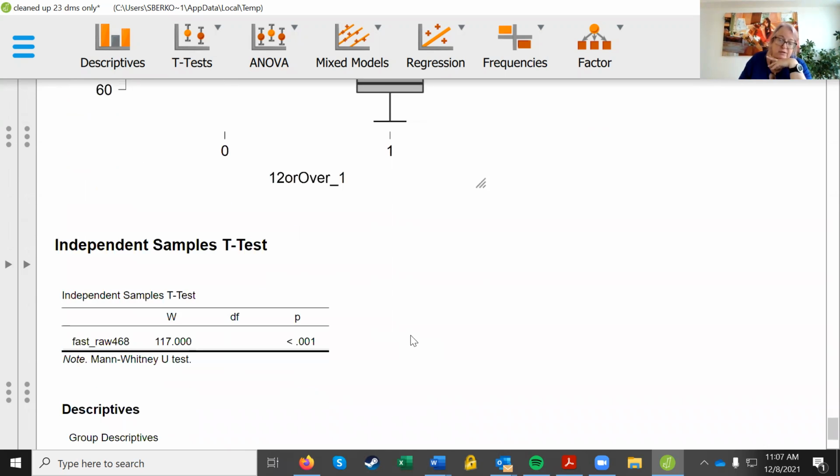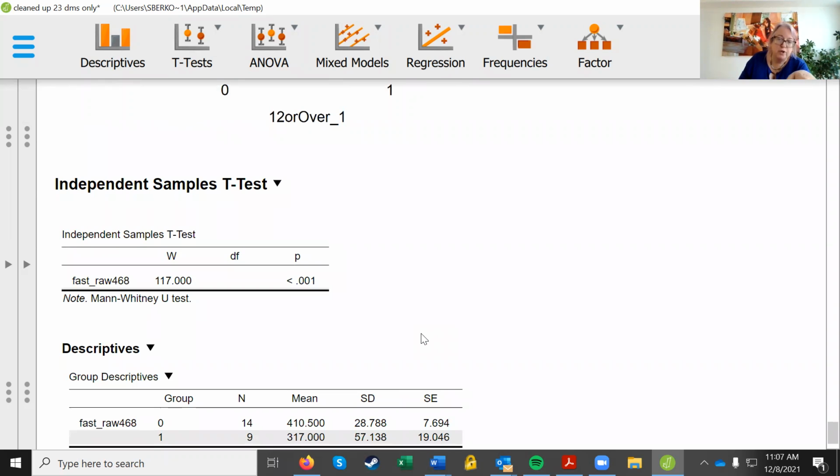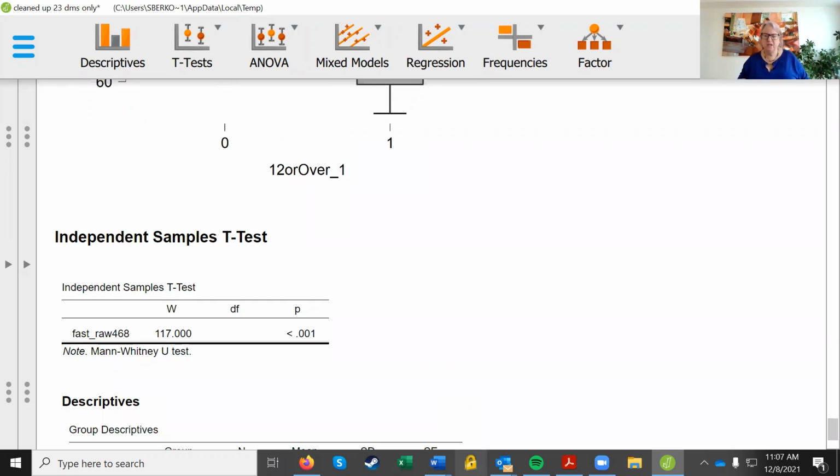Same data, but in percent. Okay, so you've got your graph, and then on your graph, you just put Mann-Whitney U equals 117, comma, P less than 0.001. Okay, awesome. That is question 5 and 6. And I am going to stop my recording.